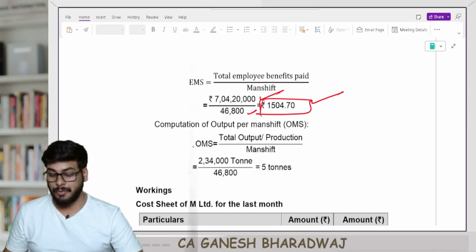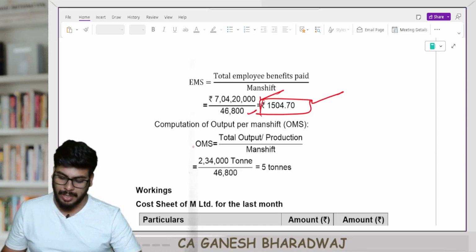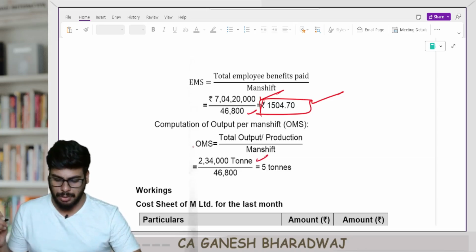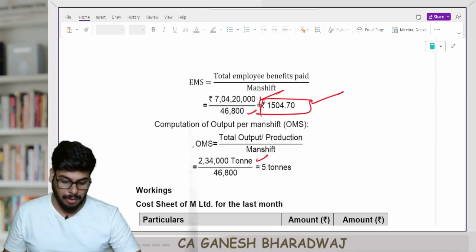Now what is the computation of output per man shift? So what is the total output? It's been given in the question as 234,000 tons, right?